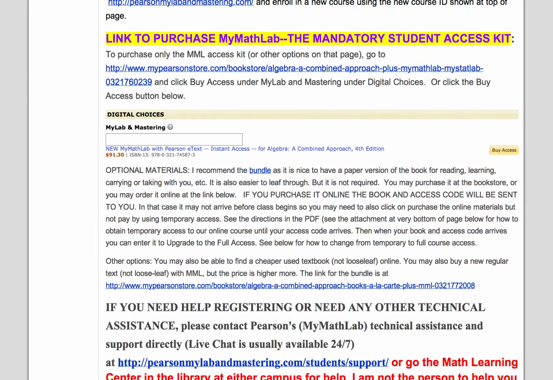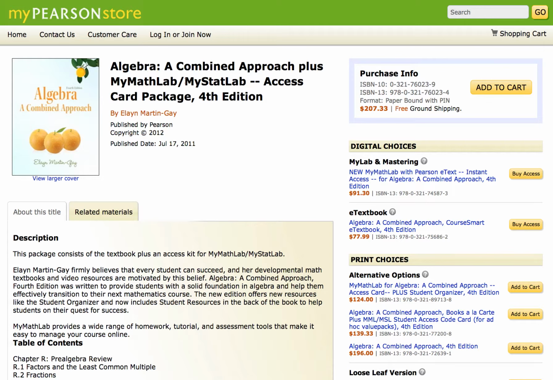Well, to purchase it or to log in, you're going to go to this page right here, and I think I have it. I think this is where you end up. So if you do not already have this book, then here's the page you want to go to on the Pearson site, and there's two possibilities. This one that you see right here is the package, and it costs $207.33, and they will ship it to you, so you'll have to wait for it.